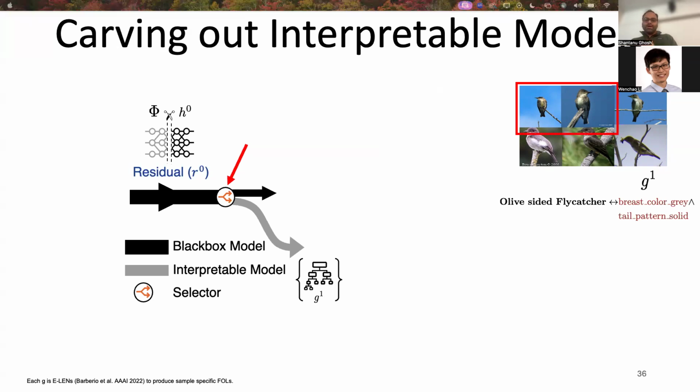So let me give you one example on the right. You can see that for the first iteration, the selector selects these two bird images and routes them to the corresponding interpretable model. And the first interpretable model uses these two concepts to classify these two birds as olive-sided flycatcher.